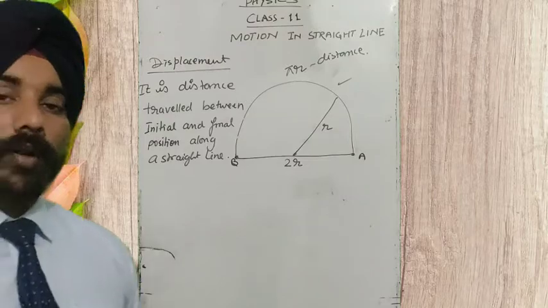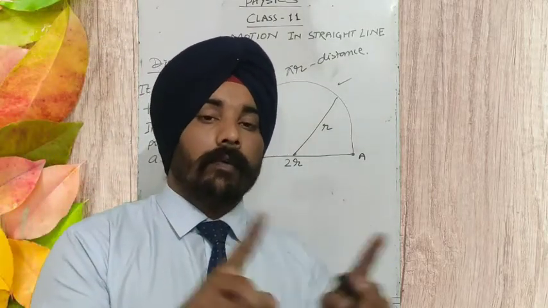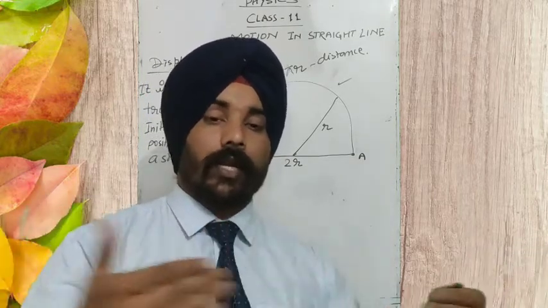Okay, it is always a straight line. We have to see the minimum distance traveled between initial and final position in a straight line.